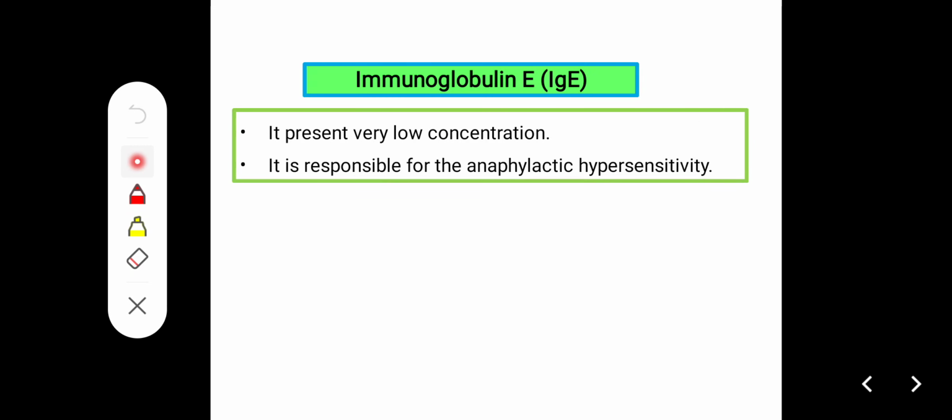And the last one, IgE. It is present in very low concentration. It is responsible for anaphylactic hypersensitivity reactions. Hypersensitivity reactions mean abnormal immune system responses to allergens.